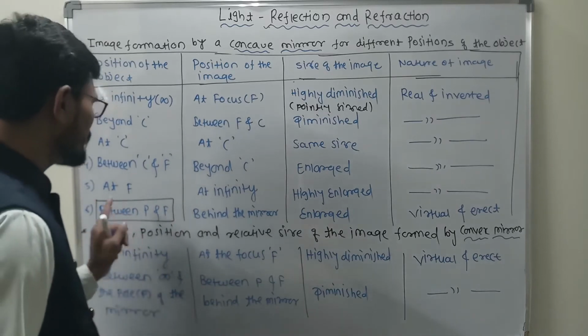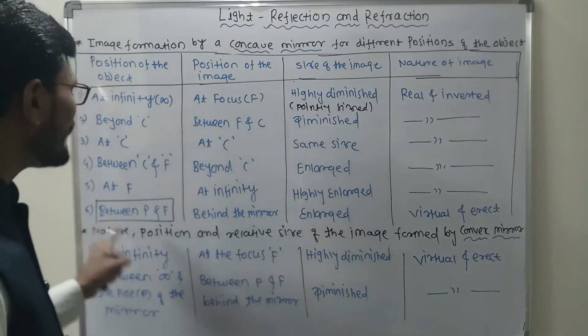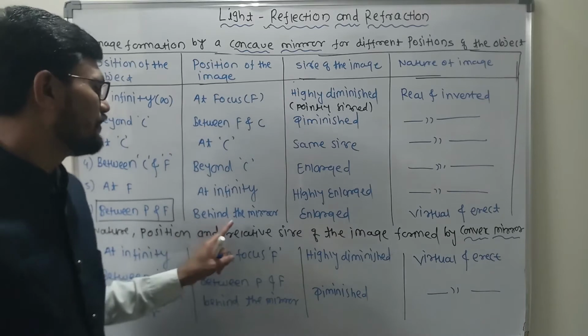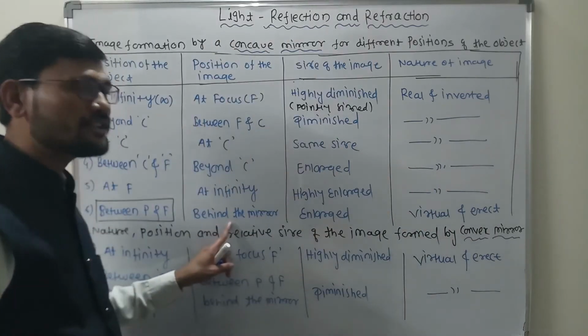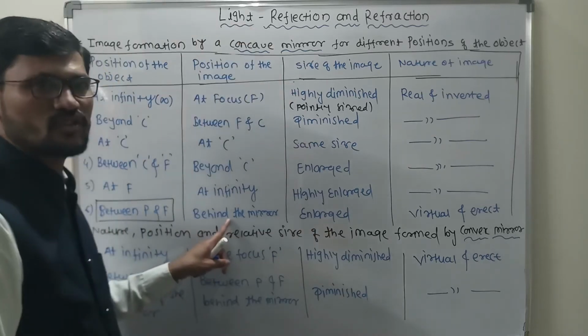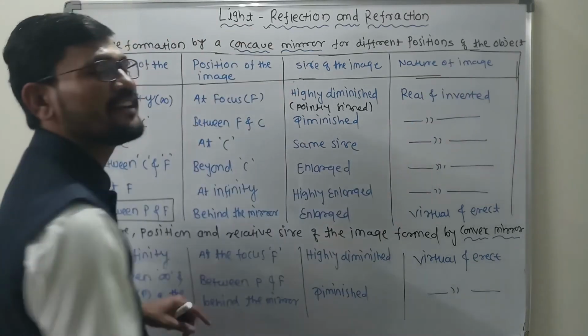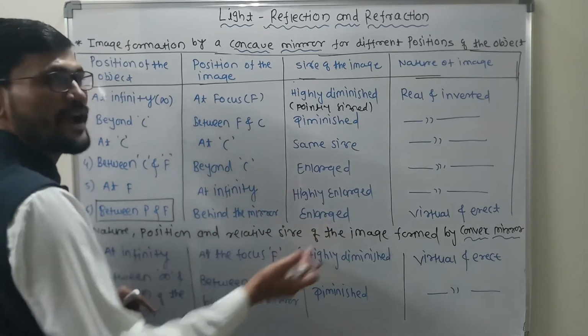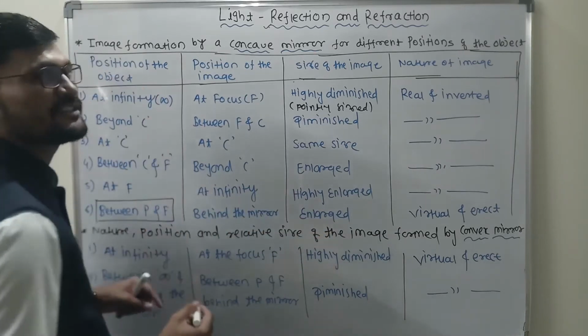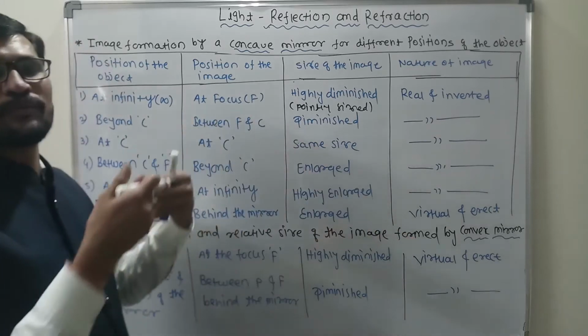This is one of the special cases, between P and F. Why? Because this is the only case in the concave mirror which gives us a virtual and erect image, and in all the rest of the positions of the object we get a real and inverted image. And in that case, where is the image going to be formed? Behind the mirror. And in the above 5 cases, the image will form in front of the mirror.